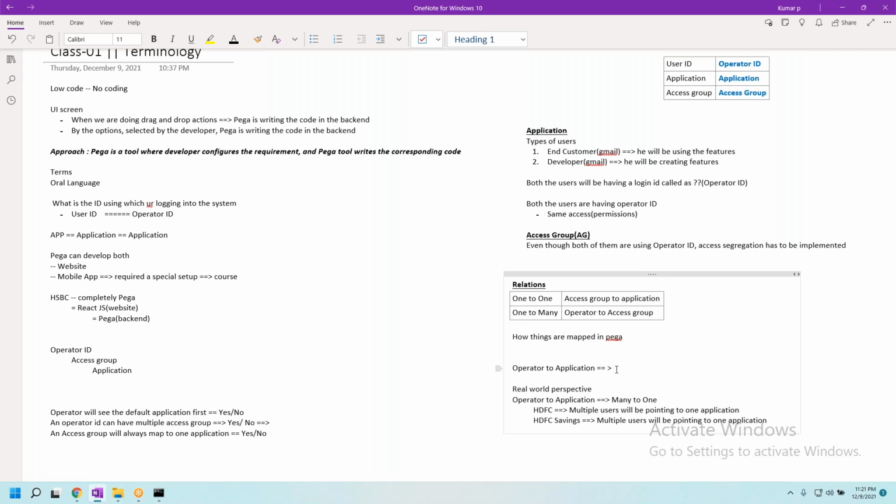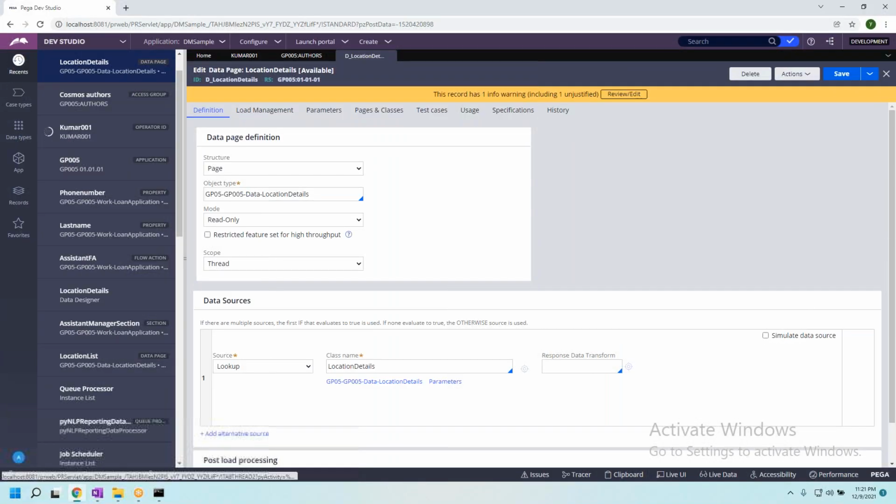Just think. Of course, I know you people might not have the Pega tool, I understand. But try to visualize. Pega is all about imagining how you want things to work. You have to visualize.